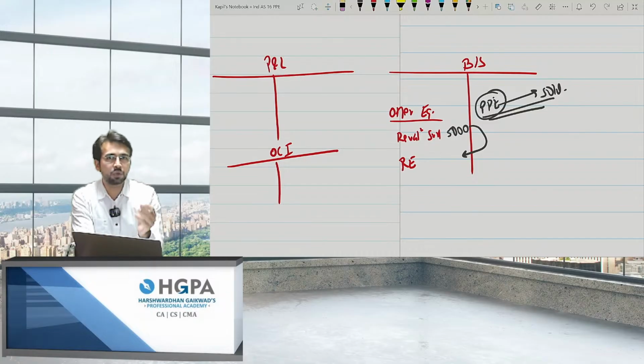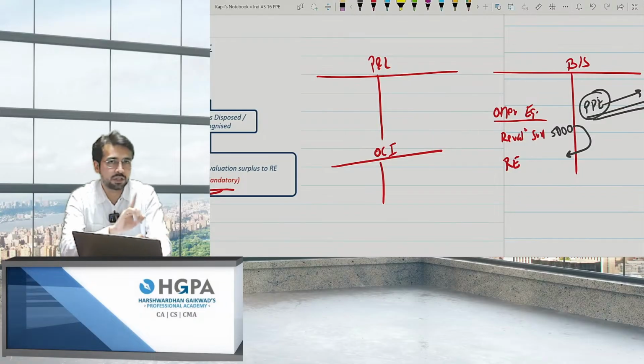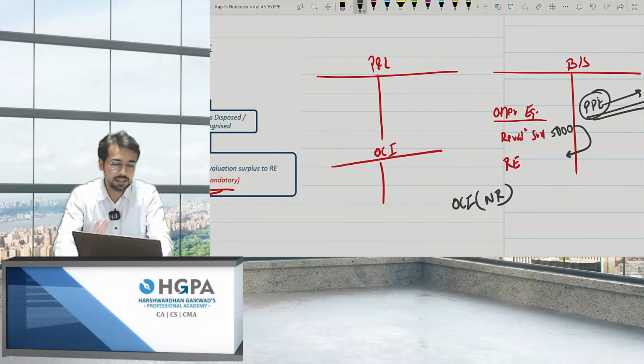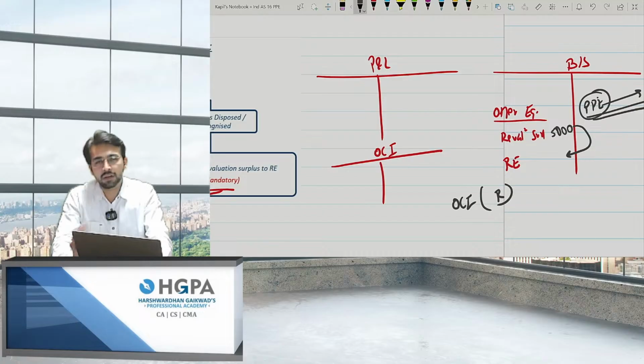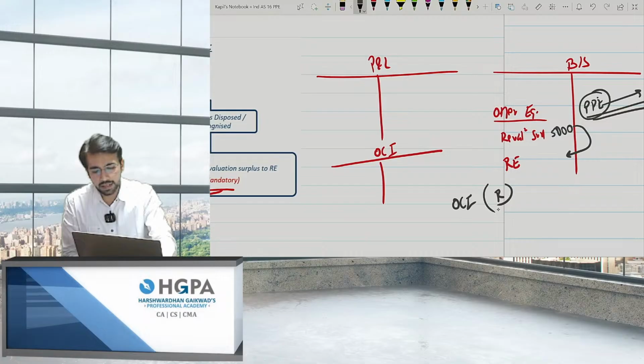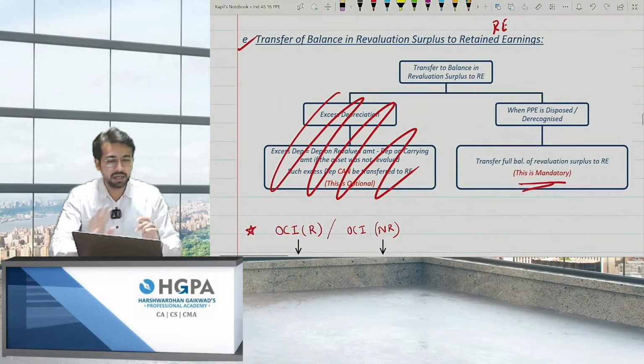Transfer the entire balance to retained earnings. You don't have to reclassify to P&L. You cannot transfer it to P&L and then to retained earnings. No, you have to directly transfer because it is OCI NR. What is NR? Not reclassified. There is one point where there is R, but for Ind AS 16 there is not R, it is NR. NR is not reclassified. Okay, so this is mandatory. You have to do this.